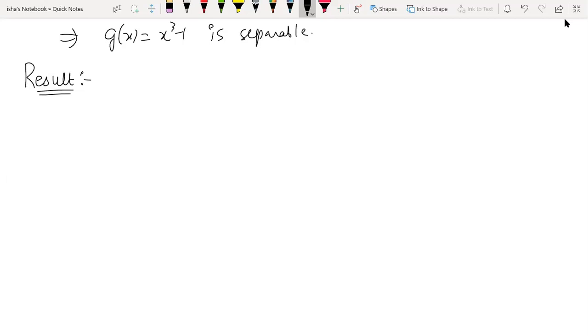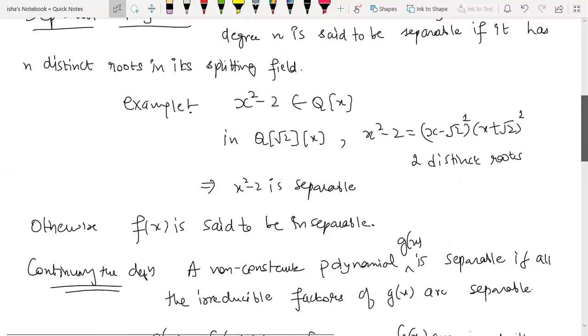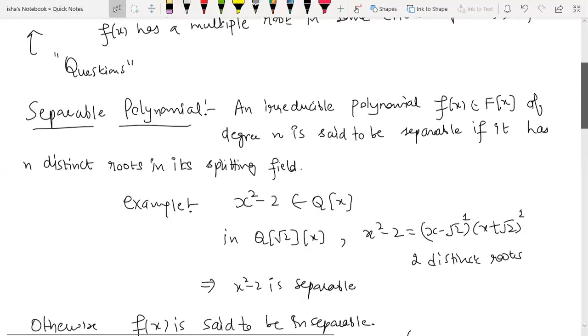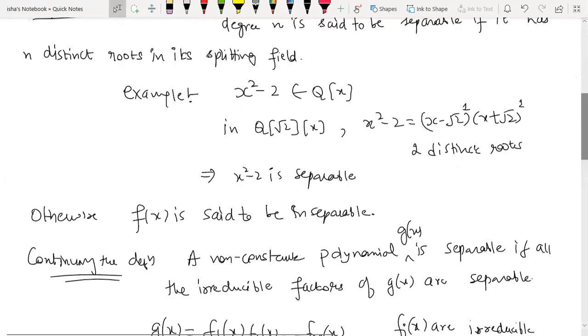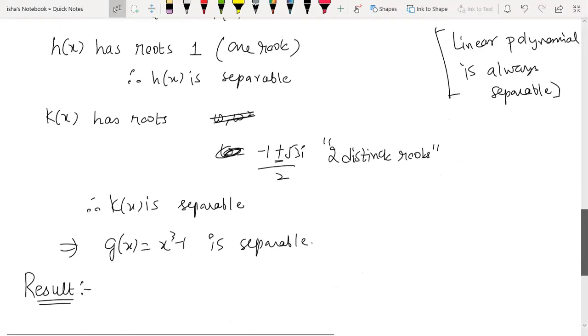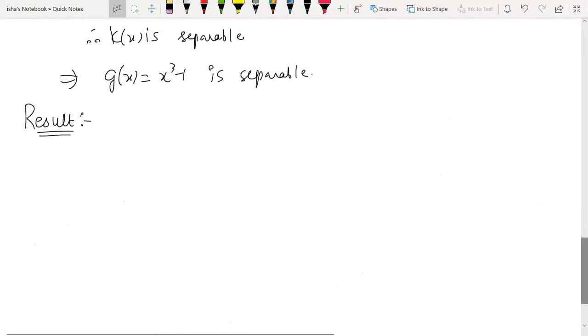Actually, this is the result which I already stated, result number 2, which I told you that we will be using in questions: if you have an irreducible polynomial, then it is going to have a multiple root if and only if f dash x is 0. So all you need to do is to interpret this result in the context of separability.